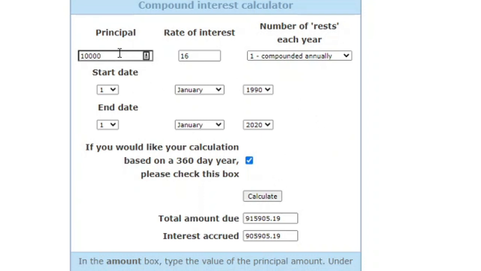So let's say you want to start with 25,000 US dollars. Let's say you're like 50 years old and you want to do this for 30 years till you are 80, or something like that. So if we calculate it, that is what you're going to make: 2.2 million US dollars. That is a lot of money. So if you are 30 years old and you have 25,000 US dollars and you want to do this till you are 60 years old, this is what you're going to have.